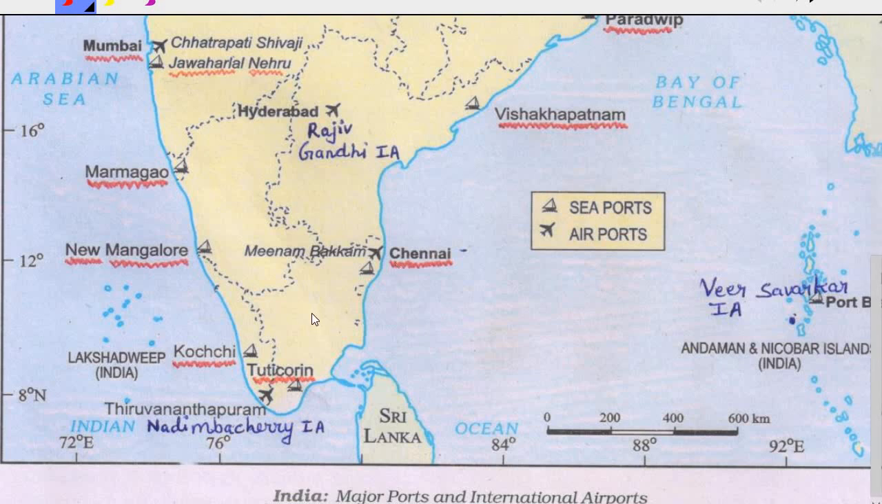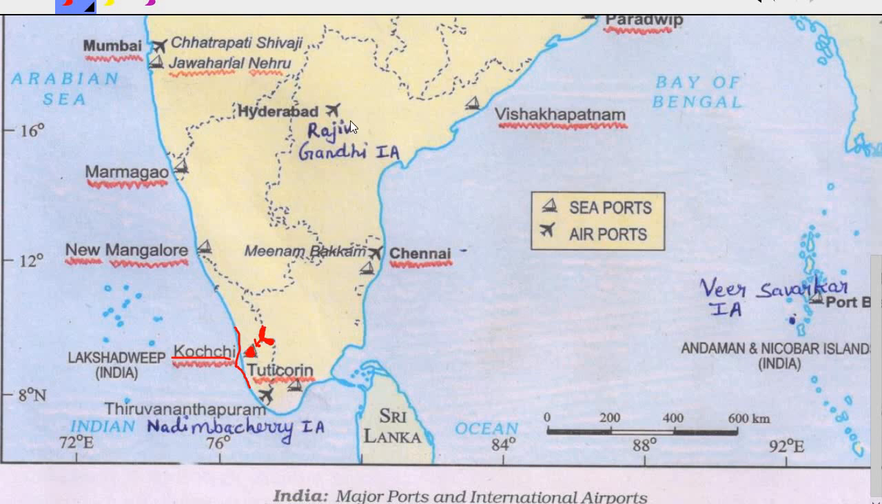The next is the Kochi Port. You remember? For Kochi International Airport, we looked at this curve. This one curve. For the port also, we will be looking at the same curve. Just below the curve, near the coast of Kerala, it is Kochi Port. And the same Kochi International Airport, same place. Just by learning this one place, you are learning 2 points for maps.